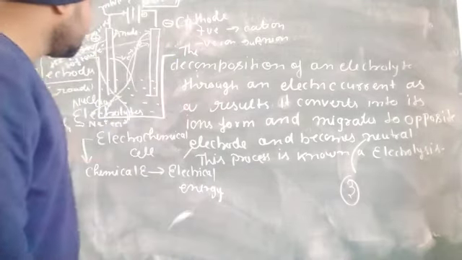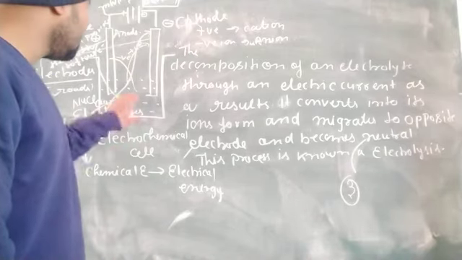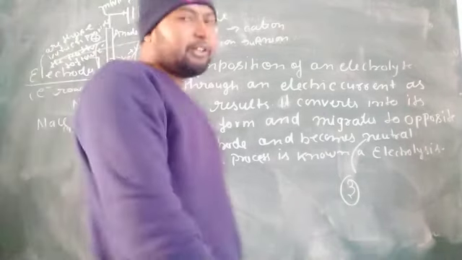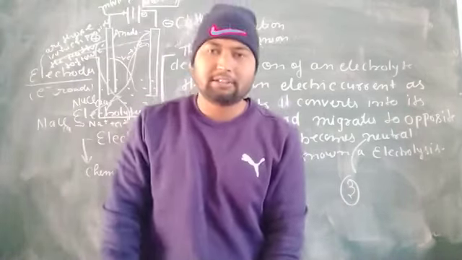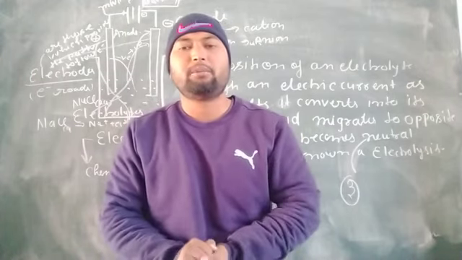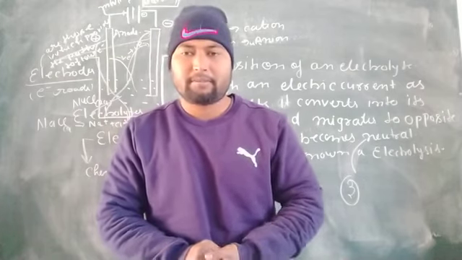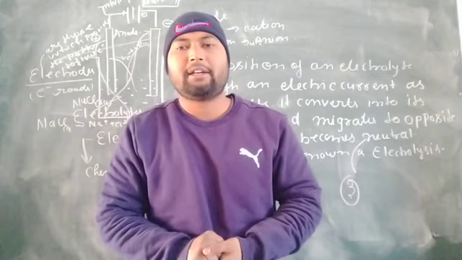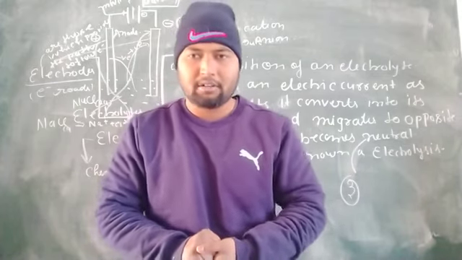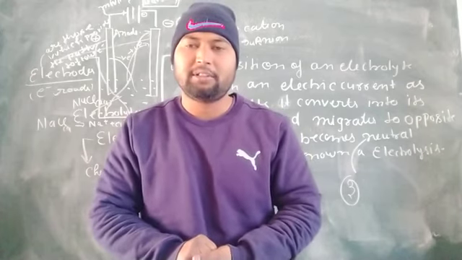And this whole process is known as electrolysis. Where does this process happen? This process happens in the electrochemical cell. Okay. So I hope you understand the concept of electrolysis. Electrolysis is the process where an electrolyte decomposes with the help of electric current. As a result, it converts into its ion form, and the ions migrate to opposite electrodes and become neutral. This whole process is known as electrolysis. Electrolysis is done in a cell, and that cell is known as the electrochemical cell.